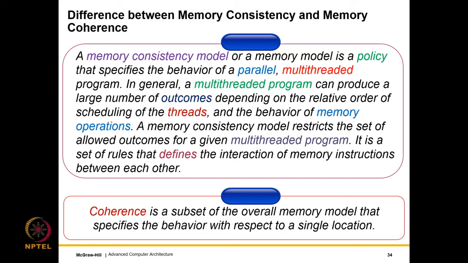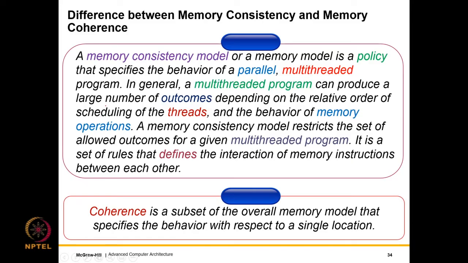So basically, we will discuss consistency and coherence. I'm just reading it out. A memory consistency model or a memory model is a policy that specifies the behavior of a parallel multi-threaded program. In general, a multi-threaded program can produce a large number of outcomes depending on the relative order of scheduling of the threads and the behavior of memory operations. A memory consistency model restricts the set of allowed outcomes for a given multi-threaded program. It is a set of rules that defines the interaction of memory instructions between each other.